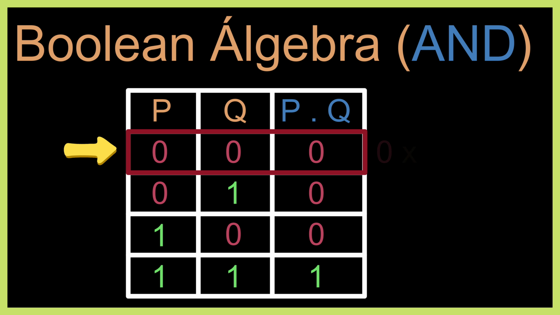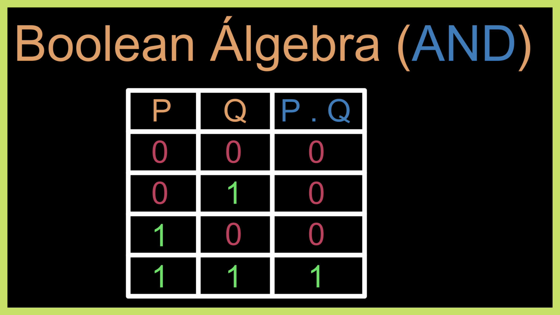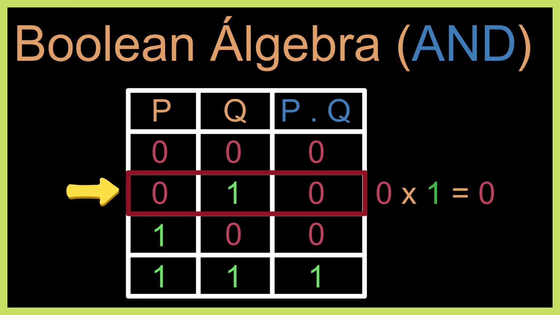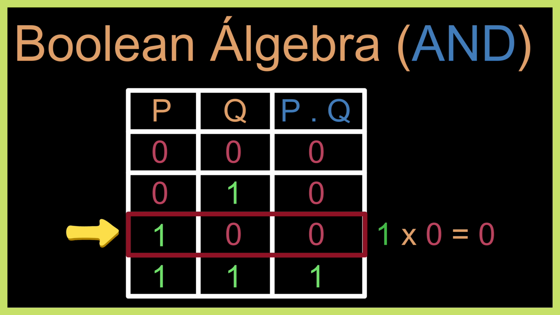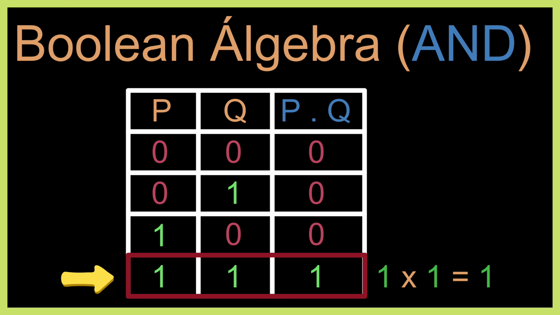Notice the analogy. 0 times 0 equals 0. 0 times 1 equals 0. 1 times 0 equals 0. 1 times 1 equals 1.